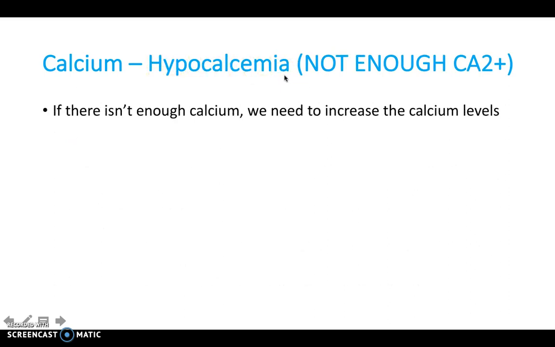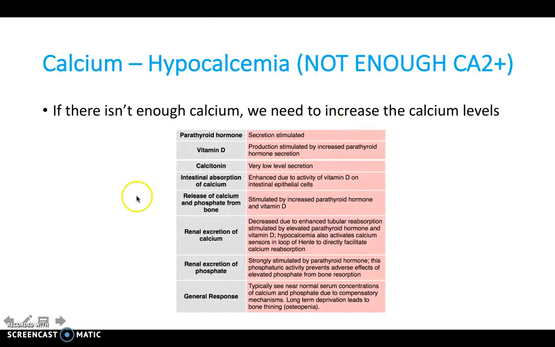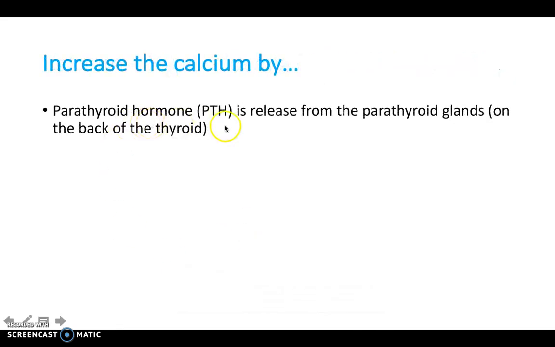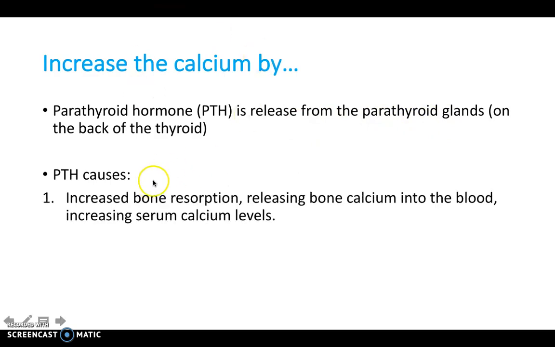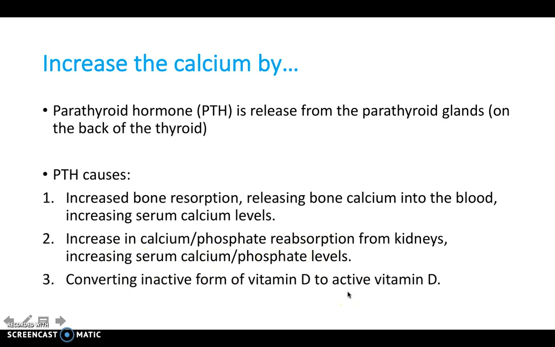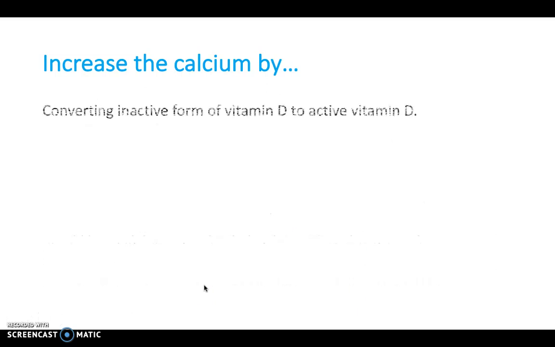So what about if we've not got enough calcium? So, hypocalcemia. We need to increase the calcium levels, and there are several ways we can do this, but I'm going to summarise it in a much simpler diagram. Parathyroid hormone is released from the parathyroid glands on the back of the thyroid, and PTH causes several things to happen. It increases bone resorption, releasing bone calcium into the blood and increasing serum calcium levels. In other words, it increases bone breakdown. It increases the calcium and phosphate reabsorption from the kidneys, and it increases the serum calcium levels that way. And lastly, it converts the inactive form of vitamin D to active vitamin D, which aids the whole process.